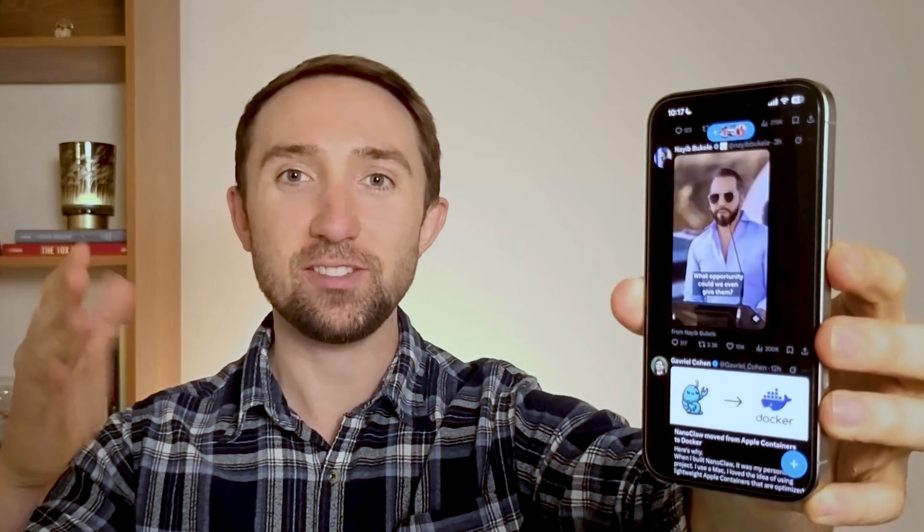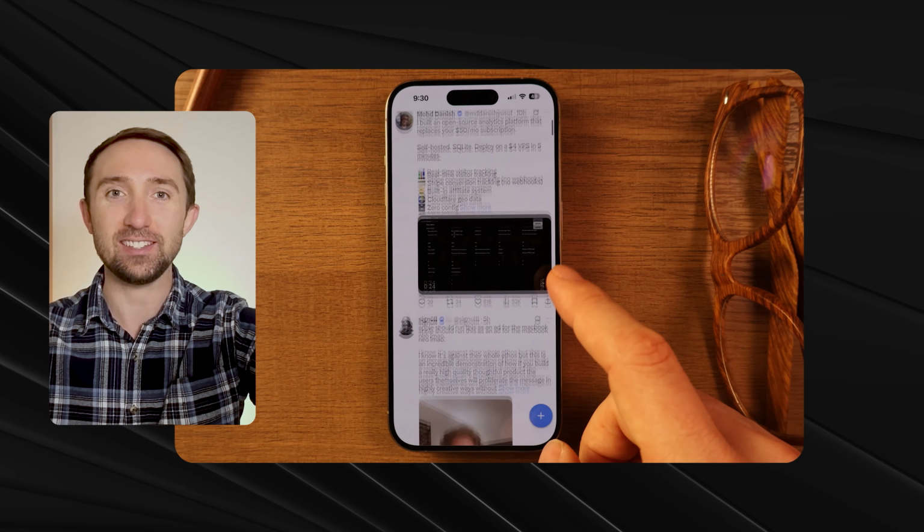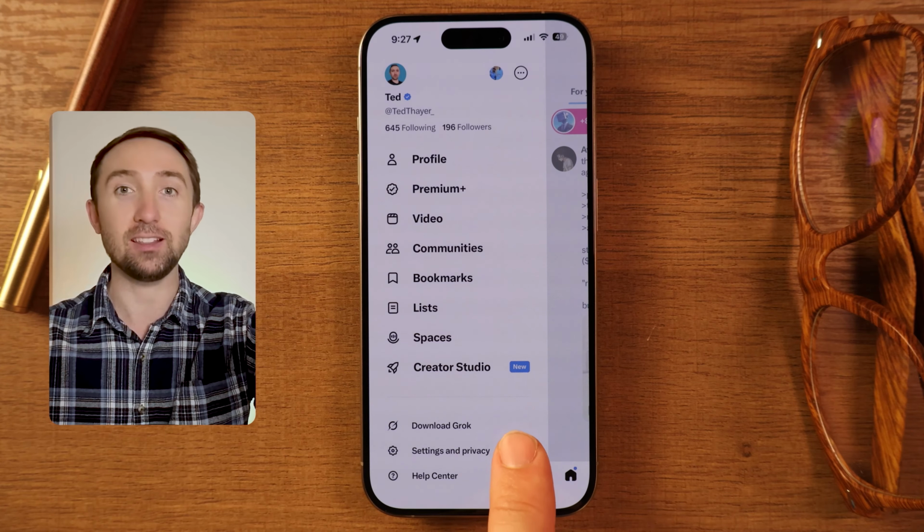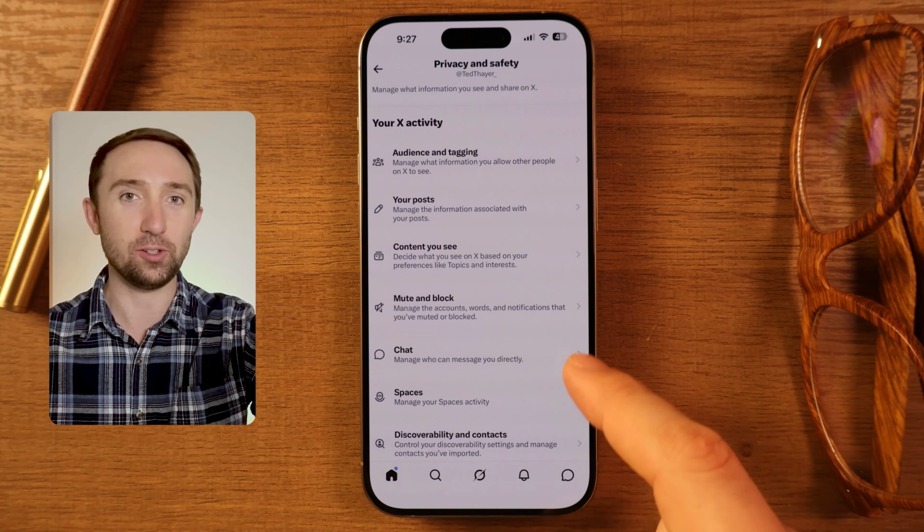You ever notice how you see a political fight from an account you've never heard of, and you click not interested, and this exact same post just shows up tomorrow? We've all been there, and to figure out exactly how to stop that, I just spent the last week testing every single filter X gives us.